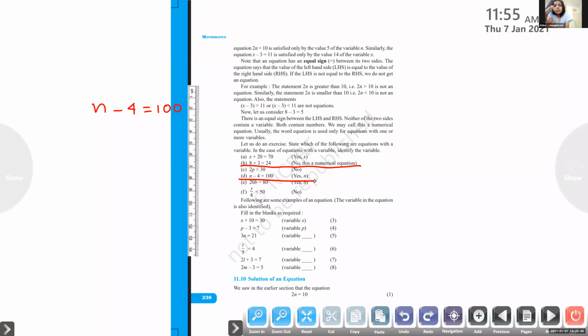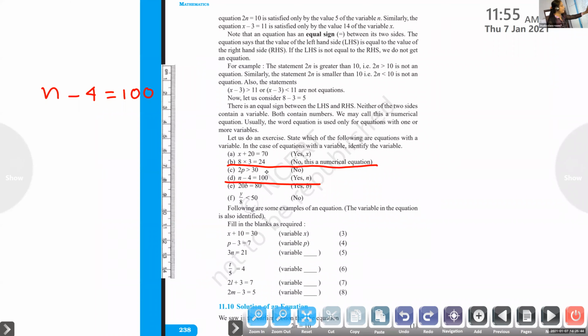See, can you see that? It is an equation, and the variable is n. Again, 20b equal to 80. Is this an equation? Yes. What is the variable here? B. Correct. Now, again, y by 8 less than 50.